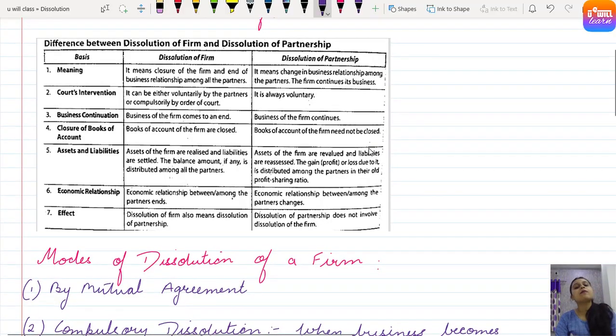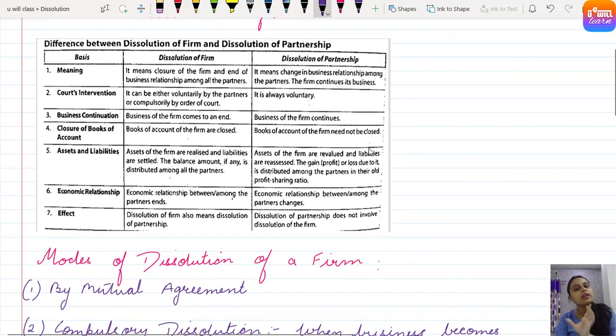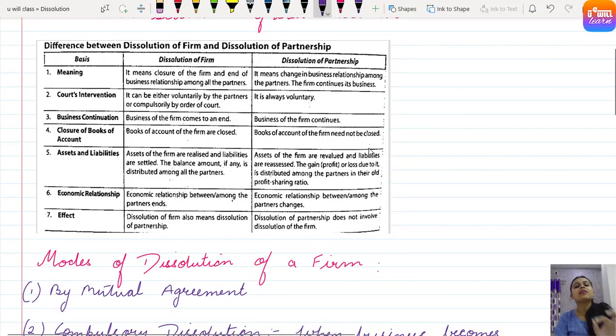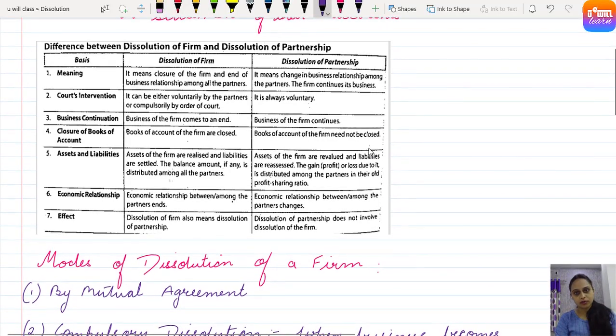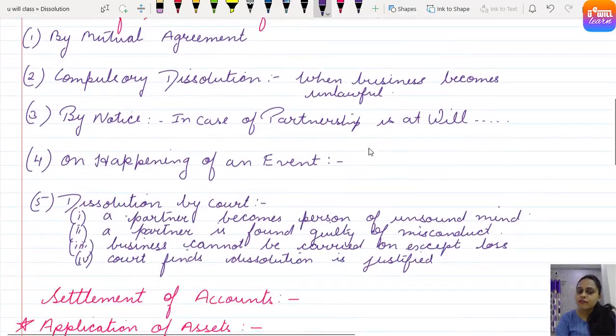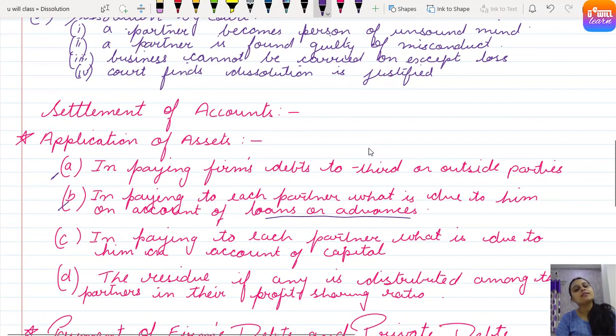This is completely different from dissolution of only partnership, where the relationship among the partners changes and business is continued. Clear? Modes of dissolution we studied today, and we studied how settlement of accounts is done. In dissolution of a partnership firm, assets of the firm are sold. Whatever money is recovered is firstly used to pay the firm's debt towards outsiders, then the firm's debt towards partners, that is, if the firm has taken a loan from a partner, then capital account balances, and then if something is left, partners distribute it among themselves in their profit sharing ratio.